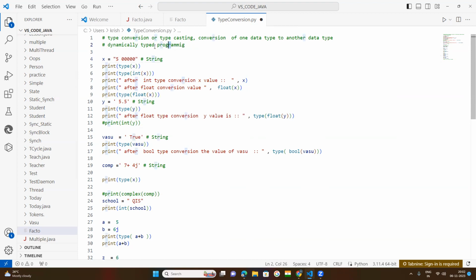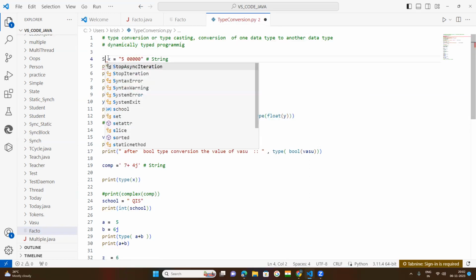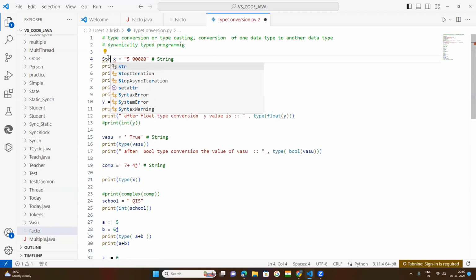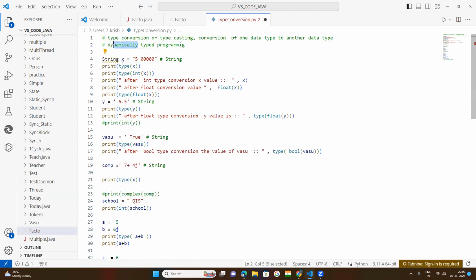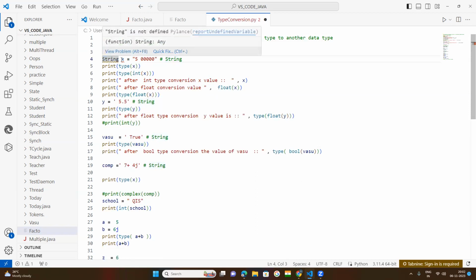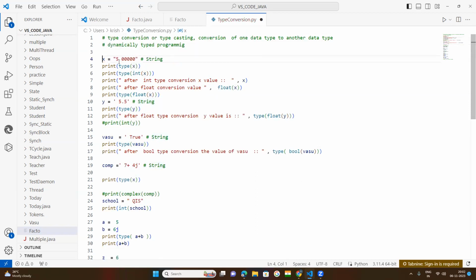Dynamically typed programming means no need to declare the data type first, whereas in Java, we need to declare the data type first, whether it is integer or string. So in Java you need to declare it as string. That's why Java is called a statically typed programming language, because we need to declare the data type first. But in Python, we need not declare it; dynamically and automatically, the interpreter understands that it is a string, or a float by the decimal fraction.